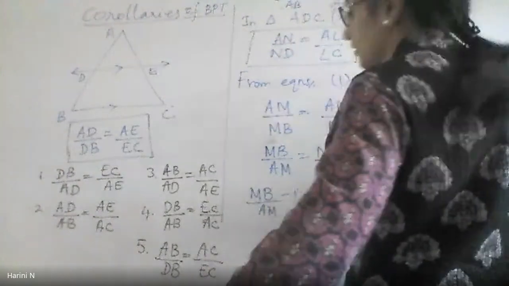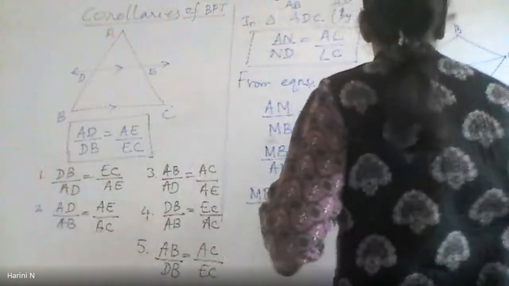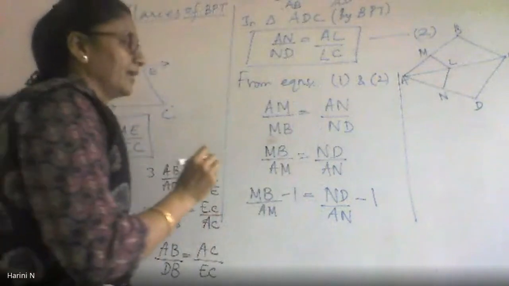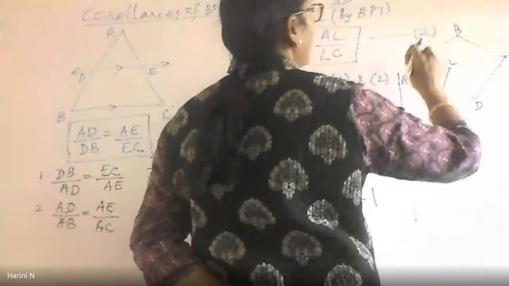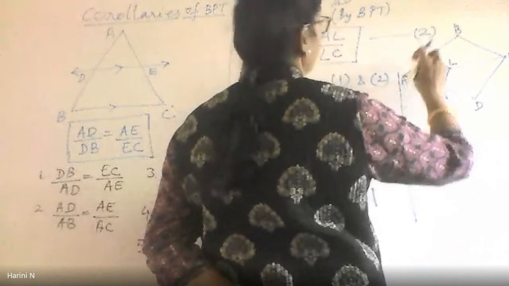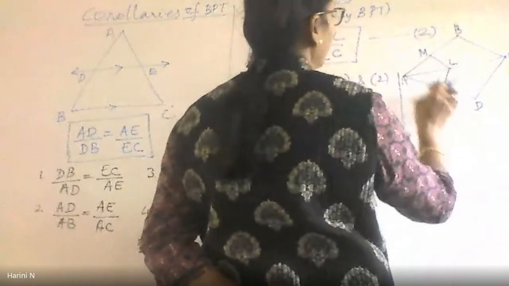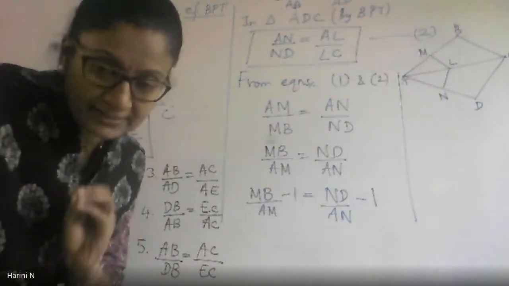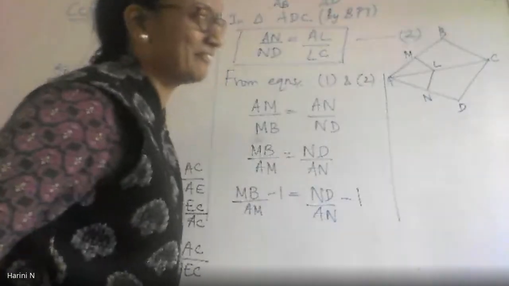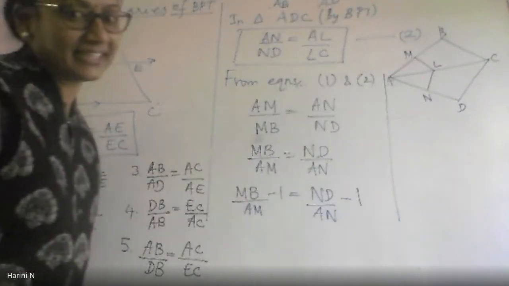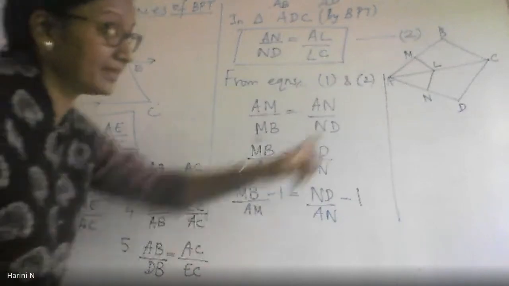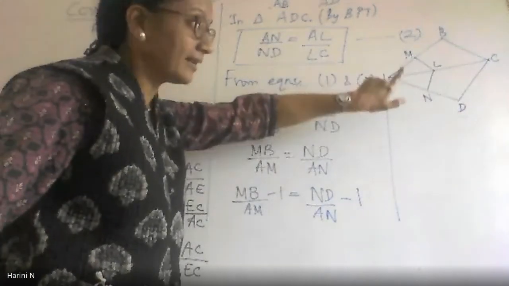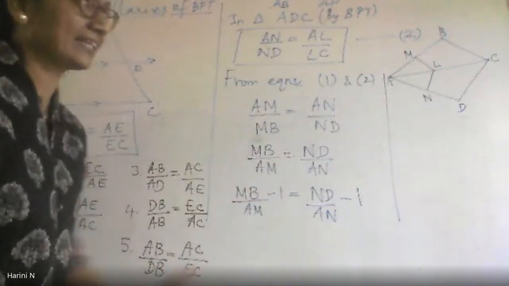Now I'll tell you how the corollary will help me in saving my time. See, this was the diagram given to us, right? And we had to reach that AM by AB is equal to AN by AD. Ma'am, by using the second corollary, we can directly do the problem. That is because I have given you the corollary. Now you are very happily telling the second corollary will definitely help me in the original triangle itself. But this can be achieved even by adding, subtracting, taking the reciprocal.